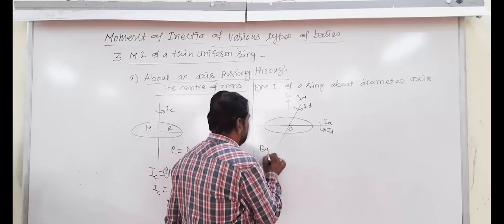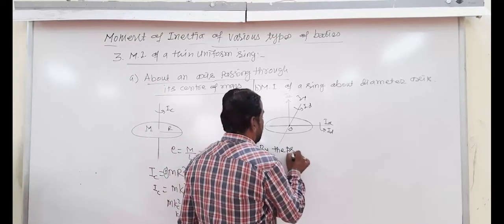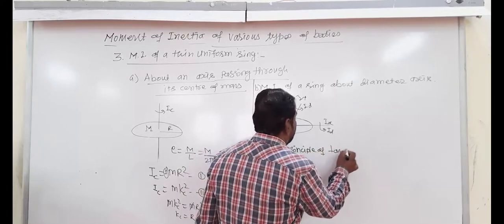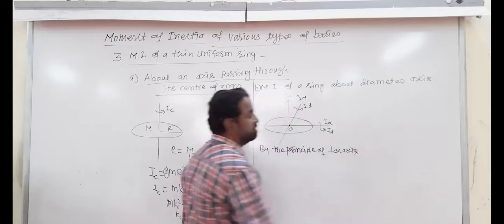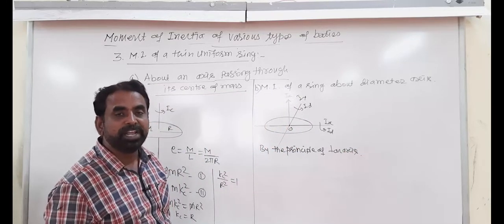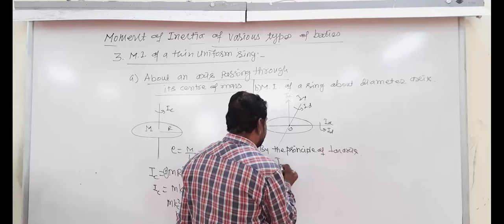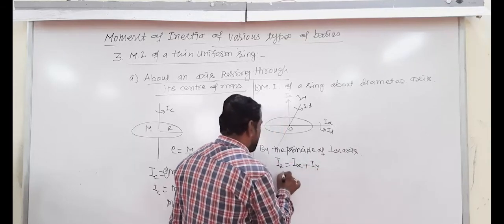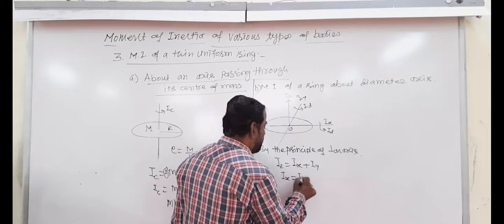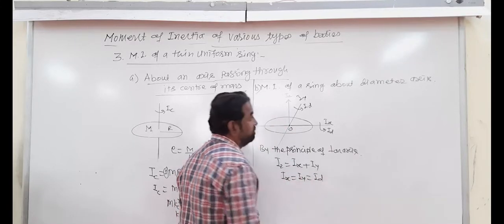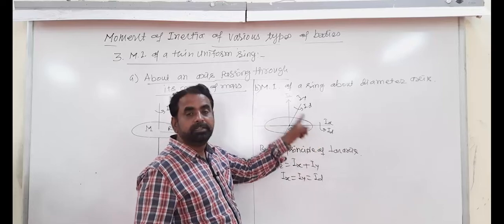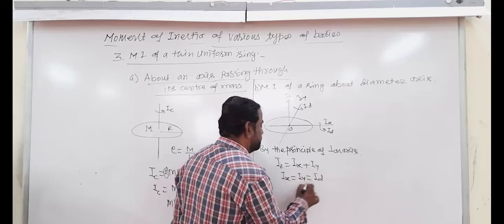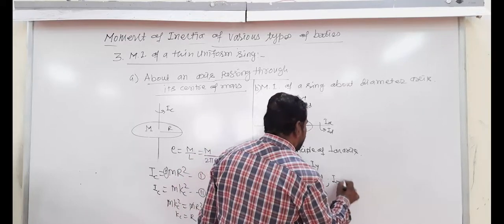By the principle of perpendicular axis, Iz is equal to Ix plus Iy. Ix is equal to Iy is equal to Id. आठवते, डायमीटर आहेत. आणि मग इथं येतं Iz is equal to Ic.